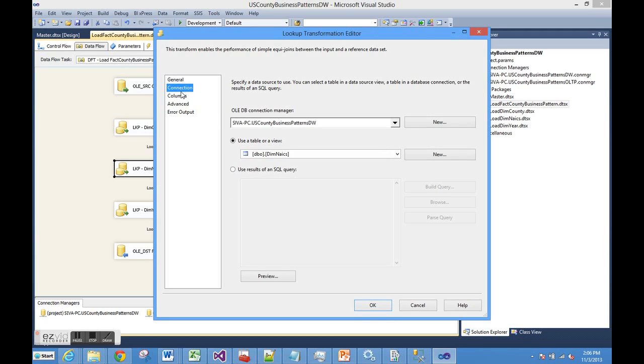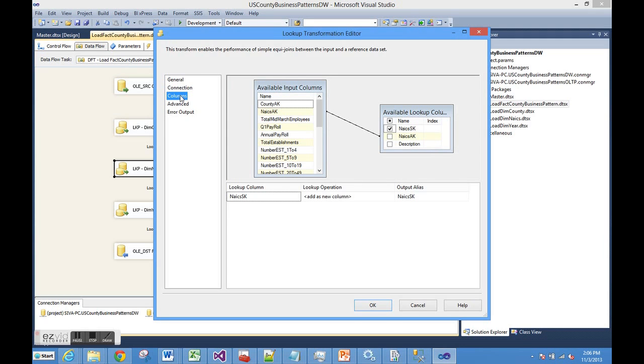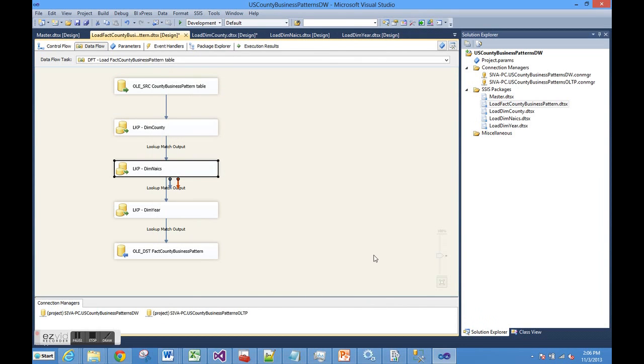We are doing the same thing: full cache, OLEDB connection manager, the connection and the columns. Here we are matching NAICS AK with the NAICS AK in the dimension table, and bringing back the surrogate key. This is the process we follow when building the final fact table.